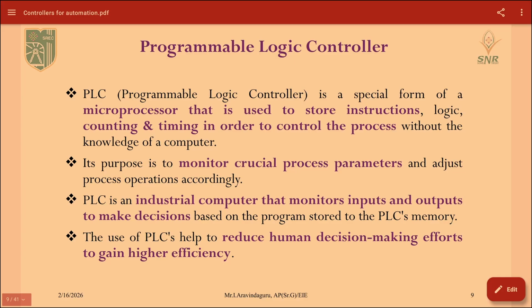The PLC is a microprocessor-based device that is used to store the instructions, and we can perform logical functions, counting functions and timer functions to control the process within the desired value. It is also used to monitor the crucial process parameters and can adjust the process operations accordingly. It is also an industrial computer that monitors inputs and outputs to make decisions with the desired set points. And it is used to reduce human interventions and to gain higher efficiency.